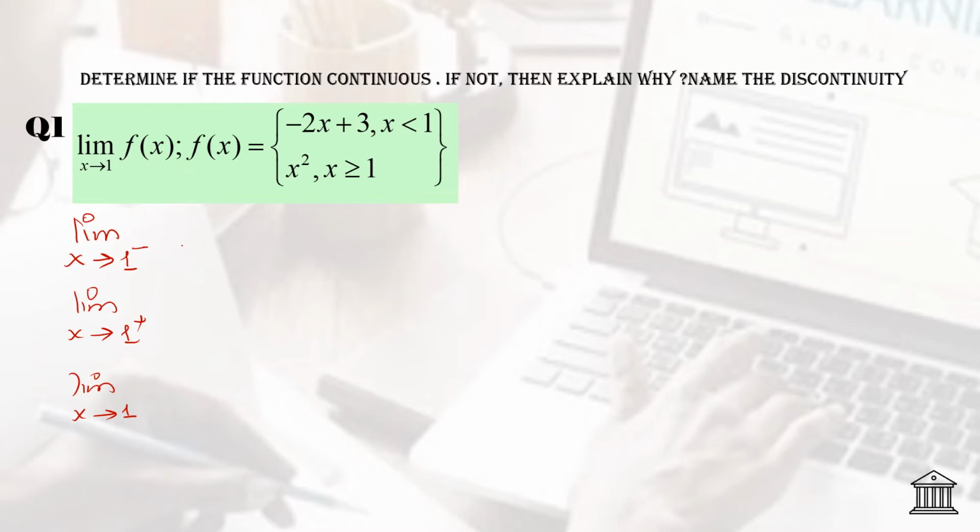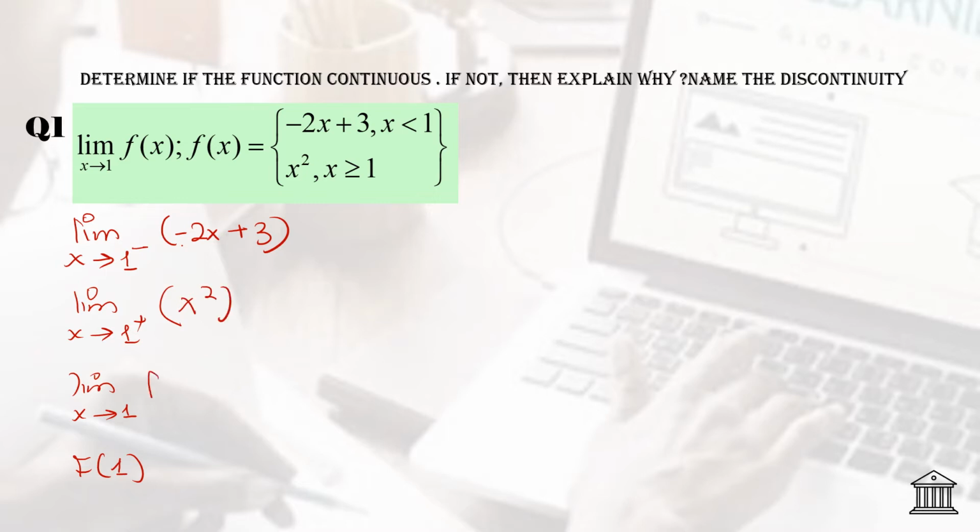We also have to determine what is the value of the function at 1. So the left hand side, it means all the x values which are less than 1. So we have the equation that is negative 2x plus 3. For the right side, it means the x is greater than 1. So the condition is x squared.